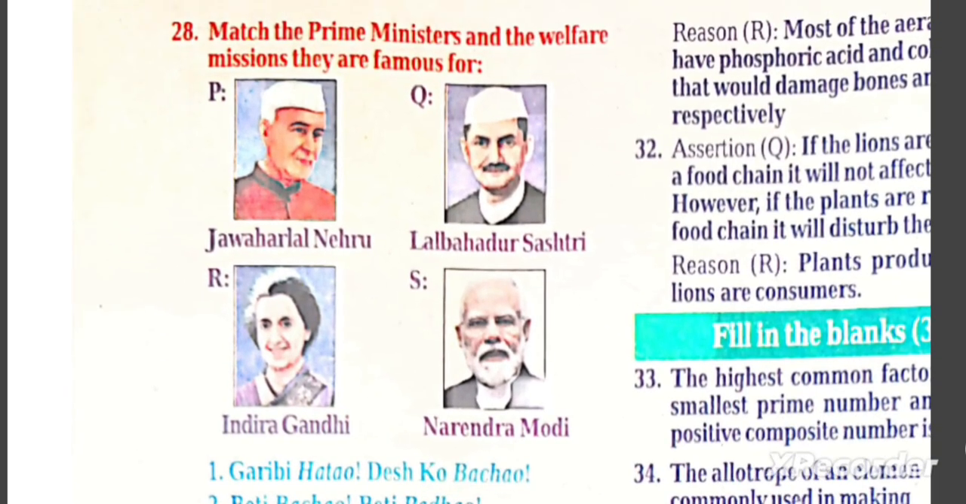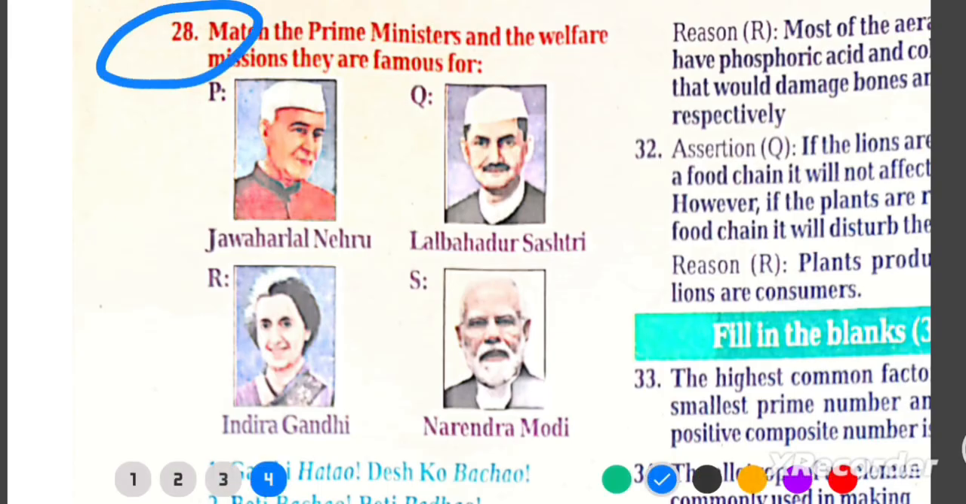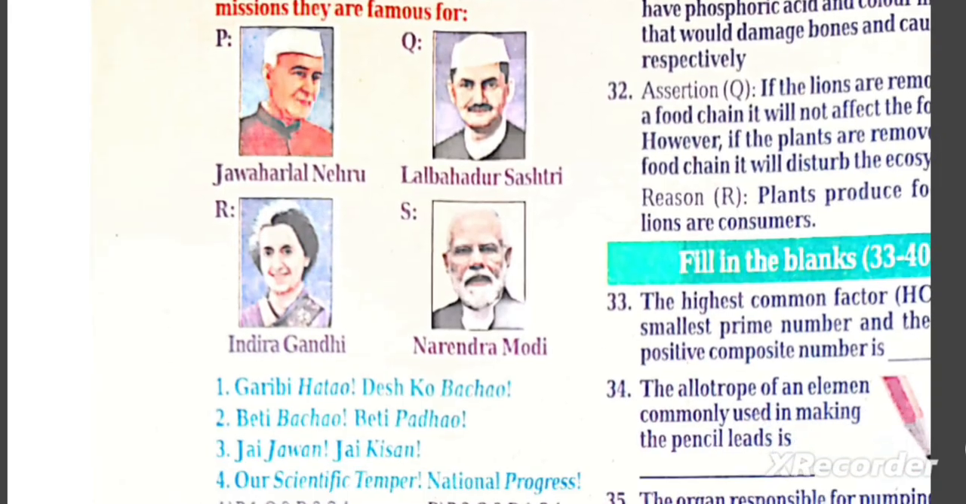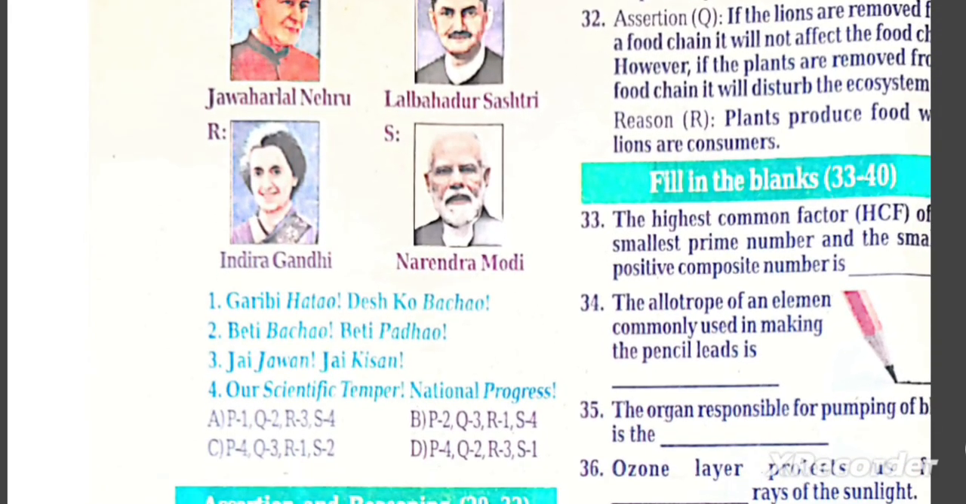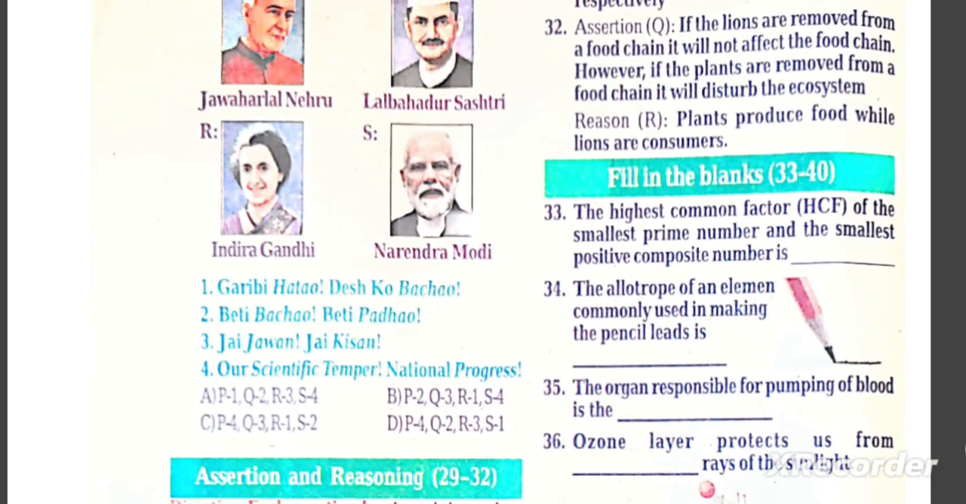Q28. Match Prime Ministers with welfare missions. P, Jawaharlal Nehru. Q, Lal Bahadur Shastri. R, Indira Gandhi. S, Narendra Modi. 1, Garibi Hatao, Desh Ko Bachao. 2, Beti Bachao, Beti Padhao. 3, Jai Jawan, Jai Kisan. 4, For our scientific temper, national progress. Correct match: P4, Q3, R1, S2, C. Why? Nehru promoted scientific temper. Shastri coined Jai Jawan Jai Kisan, Indira Garibi Hatao, Modi launched Beti Bachao Beti Padhao.